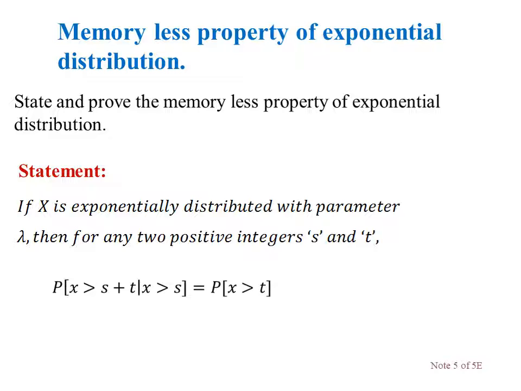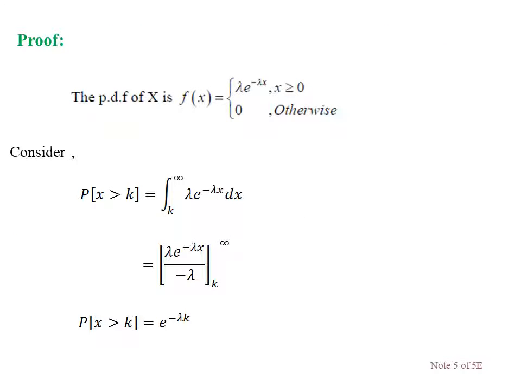Look at the statement. If X is exponentially distributed with parameter lambda, then for any two positive integers s and t, the probability of X greater than s plus t, given that X greater than s, is equal to the probability of X greater than t. Using this statement, we are going to solve many problems. It's a very important property. Now the proof, how to solve that.